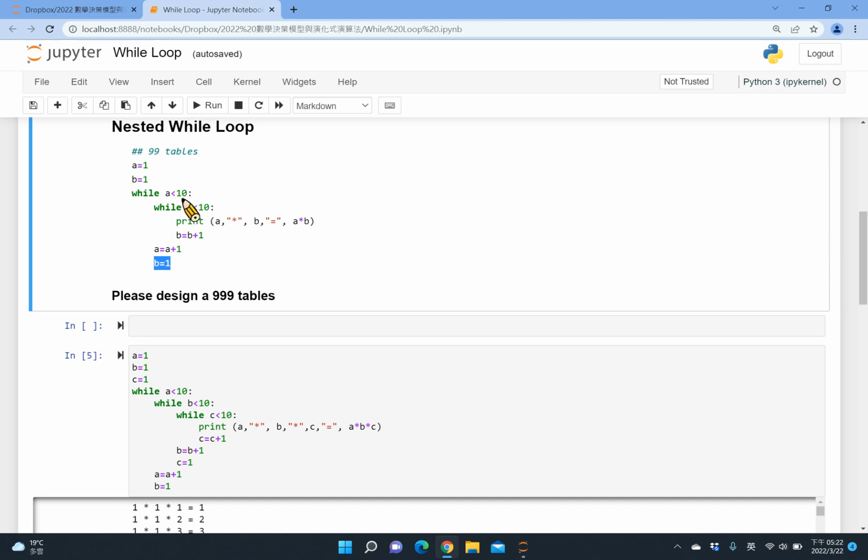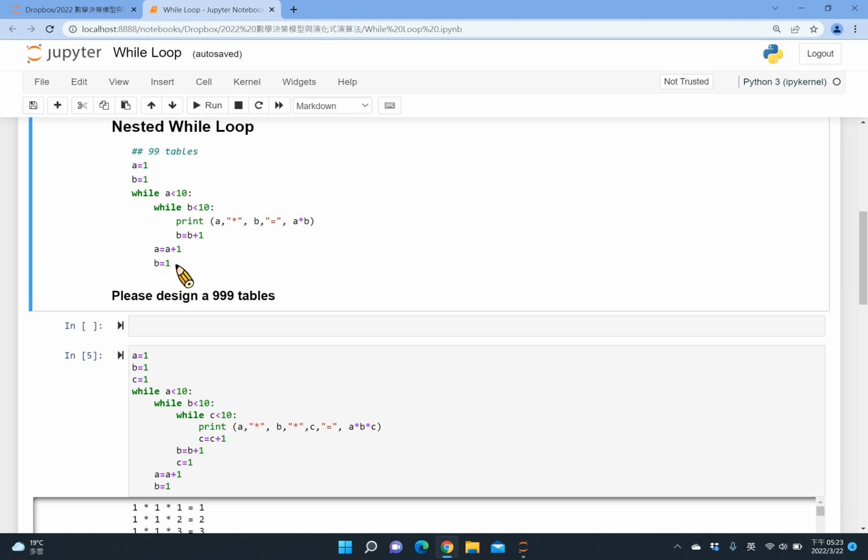Okay, that's fine, and it keeps running. But when I go to this place, without this reset, B is still 10, so the inner loop will not be triggered, will not be executed. I don't want that, so I need to remember to update the B value.